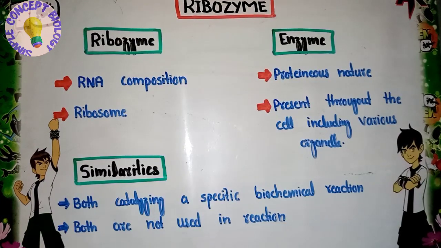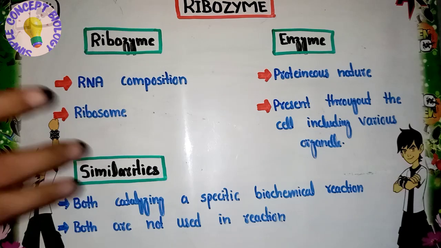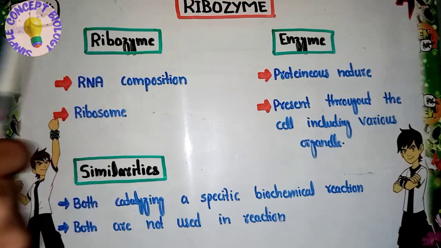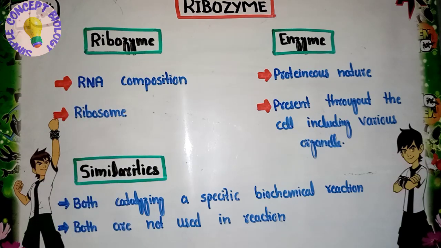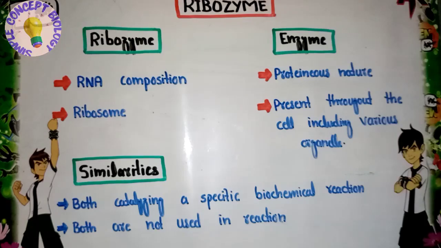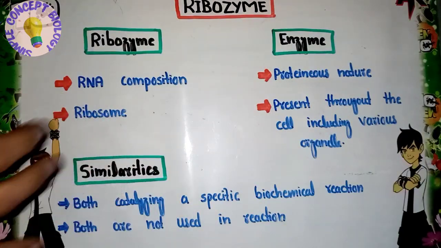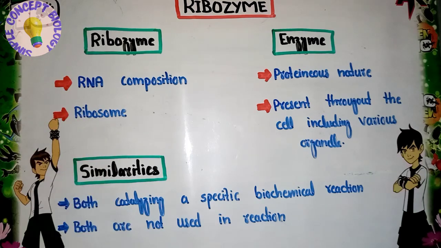Now what is the difference between the ribozyme and a typical enzyme? Here we will discuss the difference between these two. The first point that you can see here is RNA composition. All the ribozymes are made from RNA, while in case of the enzyme, all the enzymes are made from protein. So the nature of these two is specifically different, as this is made from RNA while the enzyme is made from protein, a biomolecule.